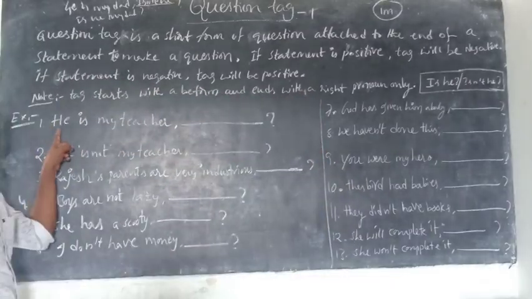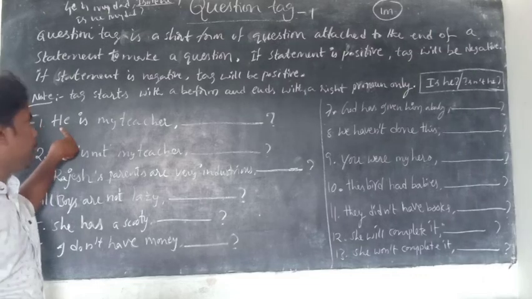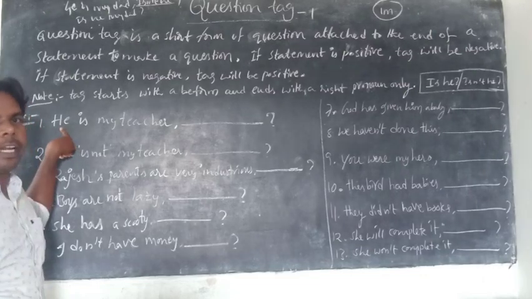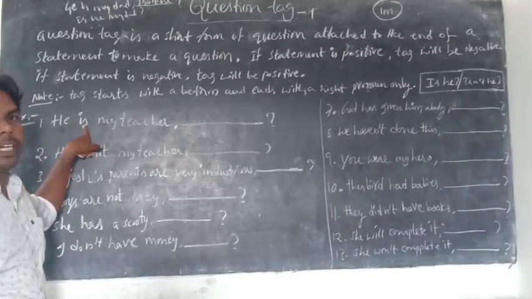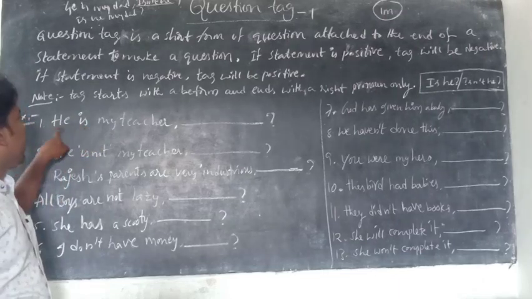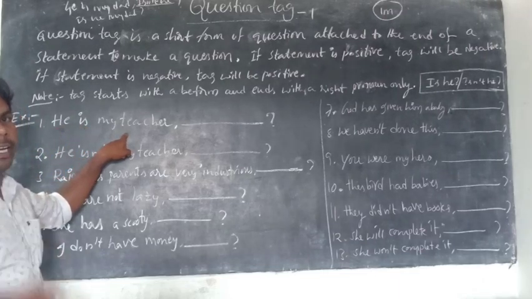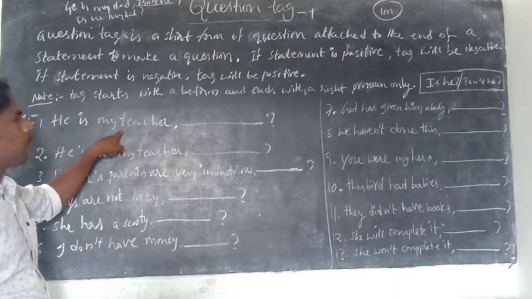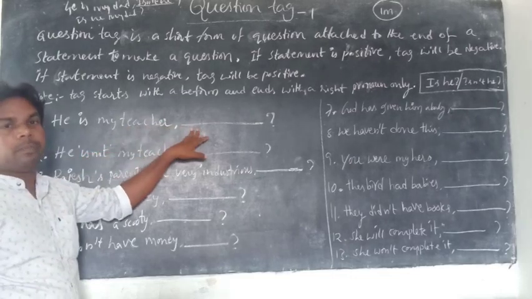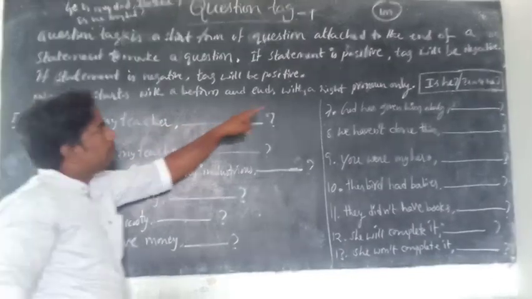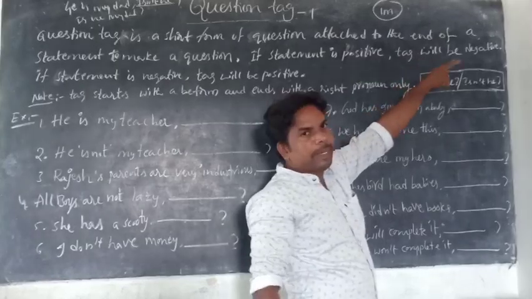He is my teacher. Is it a positive statement or a negative statement? It is positive because there is no negative form. He is not my teacher, that is called a negative statement. It is a positive statement, so the tag will be negative.